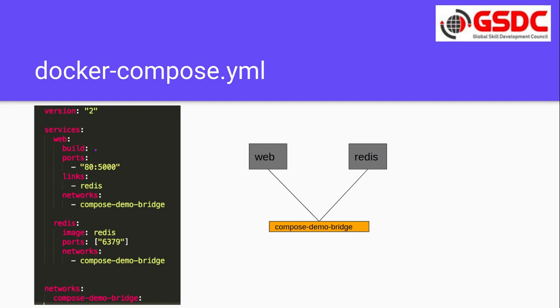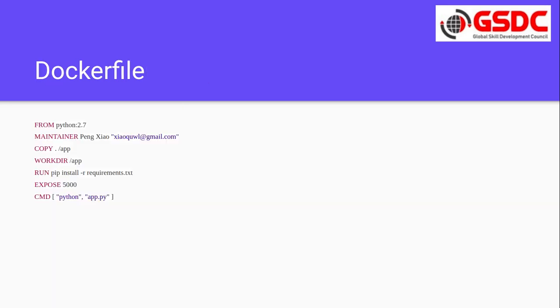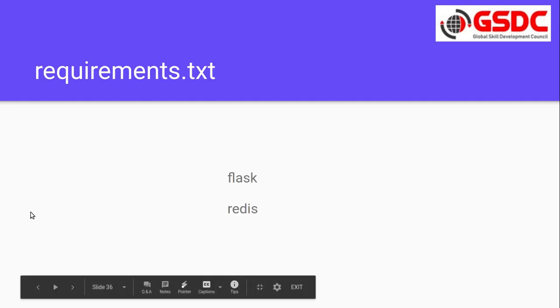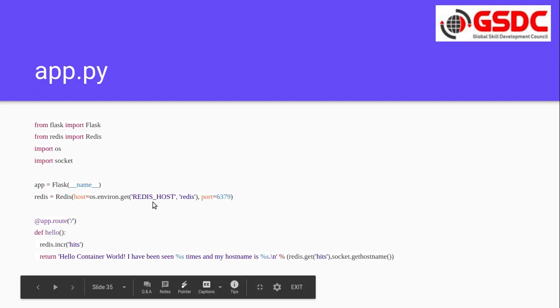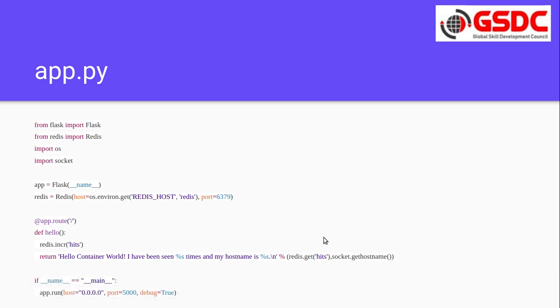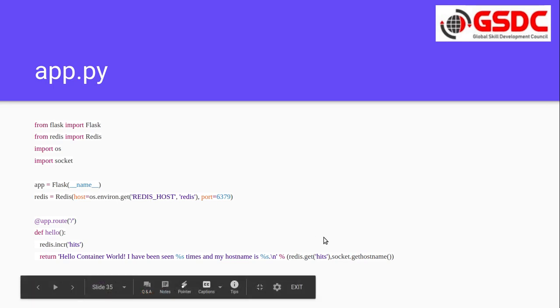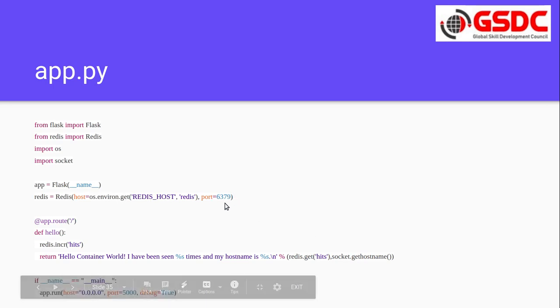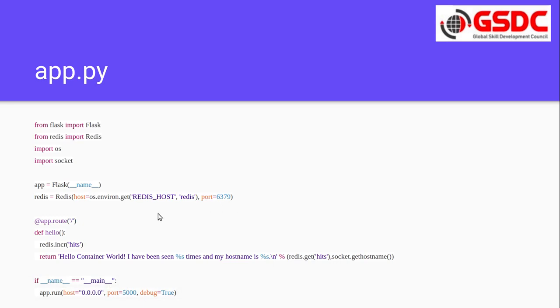Okay, now when we pass this Docker Compose file to Docker Compose, it will start these two containers, web and Redis, and we are starting them on the same host so that they can easily interact. If you see the app here, we are connecting to Redis on the same machine, this is the IP, and we are starting this Redis port on 6379.